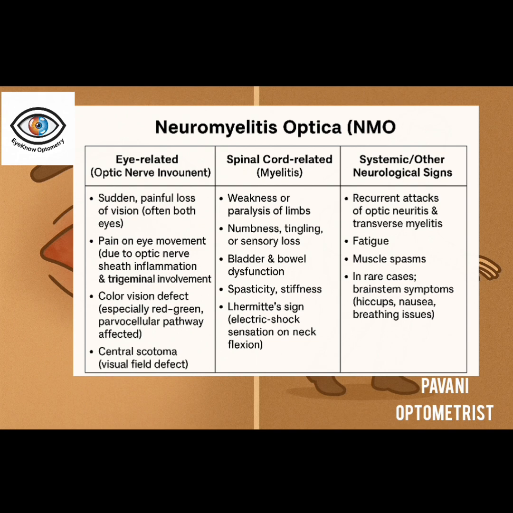And when it comes to systemic features, there will be weakness and paralysis of the limb, numbness, sensory loss, bladder and bowel dysfunction, and persistent hiccups, nausea and vomiting.